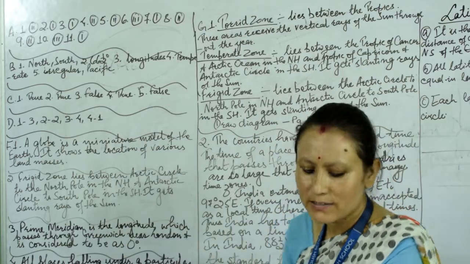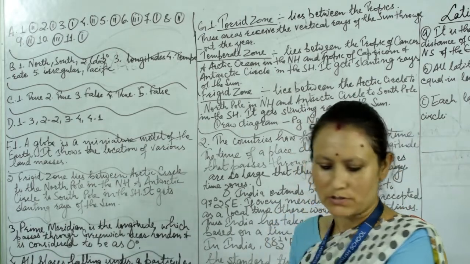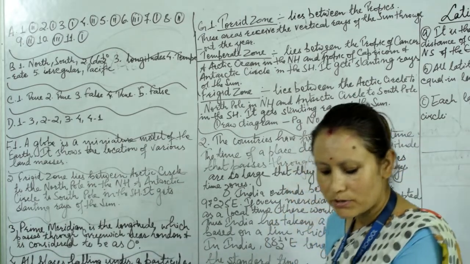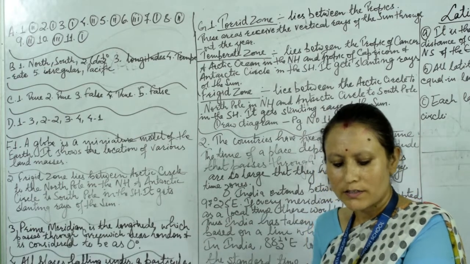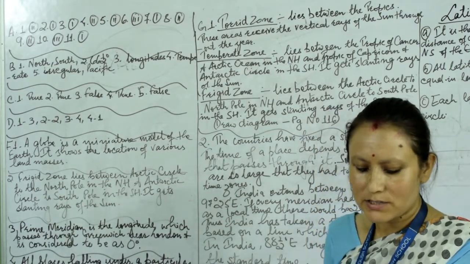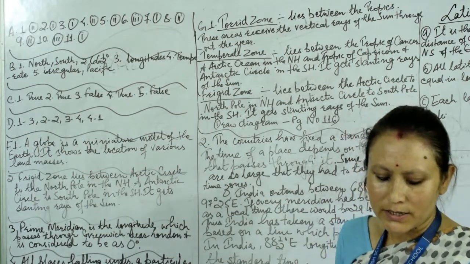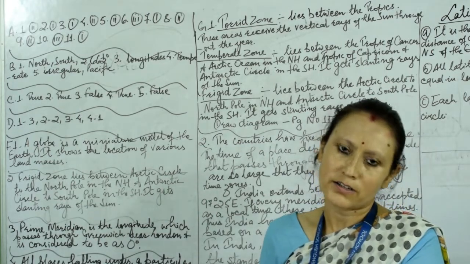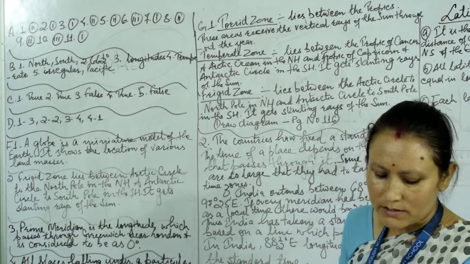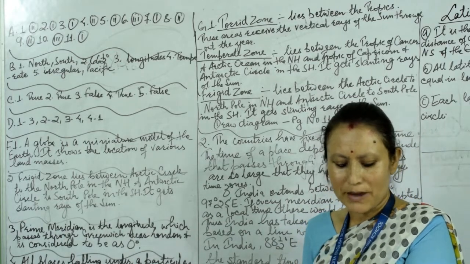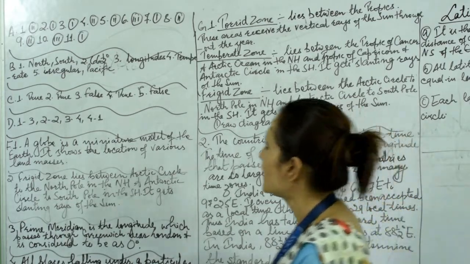Then 7, the international date line passes through the Pacific Ocean. Number 8, the earth rotates from west to east. Number 9, as we move east of the prime meridian, we add an hour every 15 degrees. How many time zones are there in Russia? 11. The standard meridian of India passes through 82.5 degrees east.